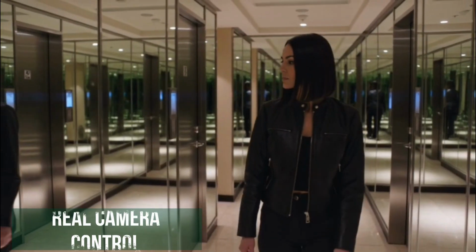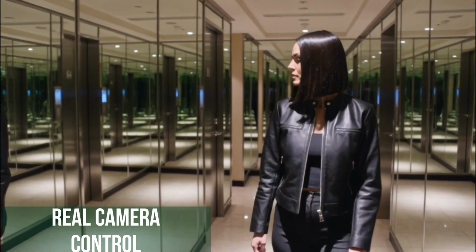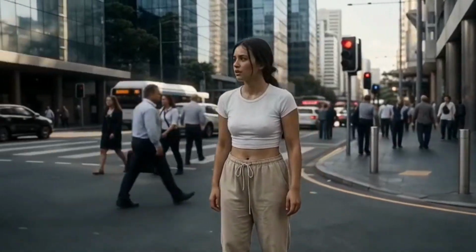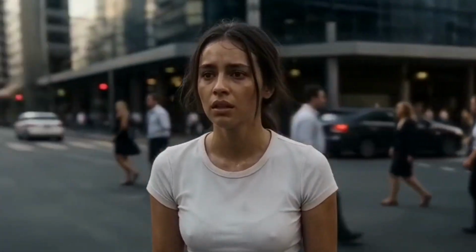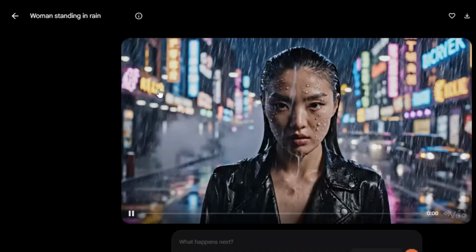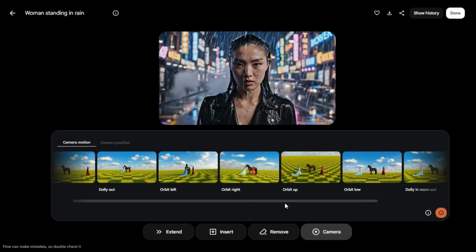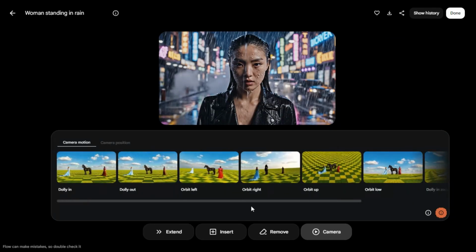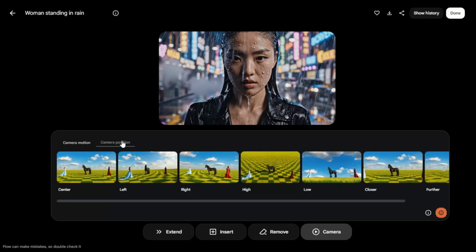Number 5. Real camera control. Prompting cinematic shots still feels random. VEO 3.1 has better control, but camera movement adherence built within the prompt will be appreciated.